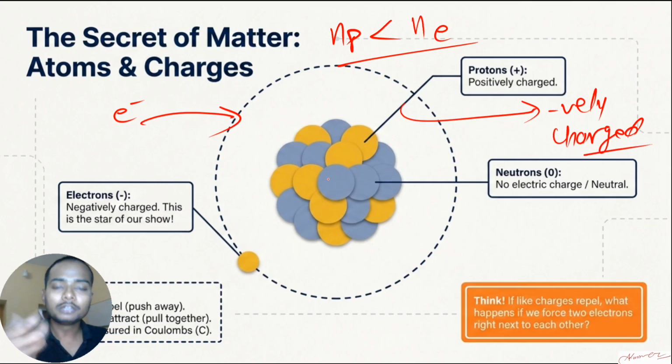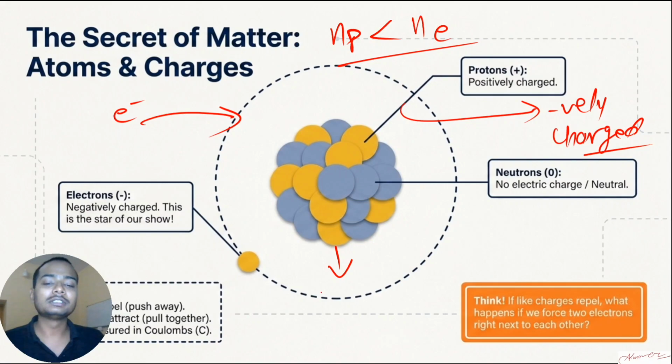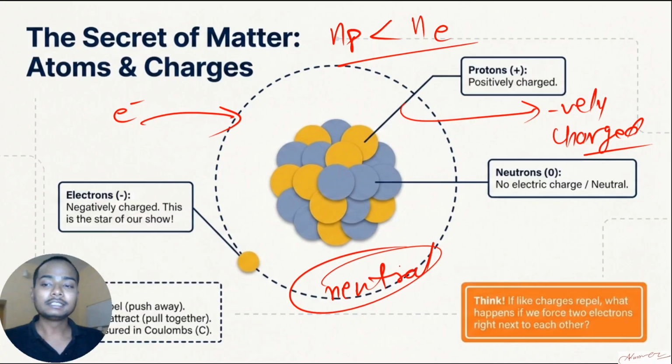Now, as a whole, we can say that any matter can be positively charged, and it can be negatively charged. If there's no charge on any matter, then that matter is called neutral. Okay, what are the types of charges?